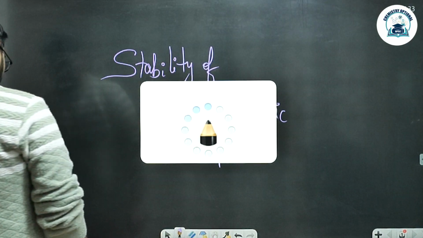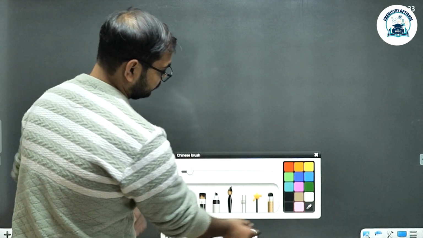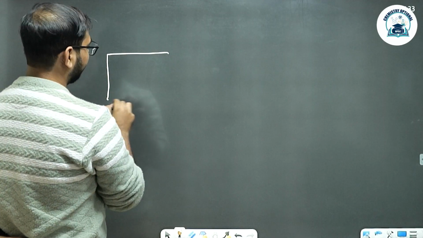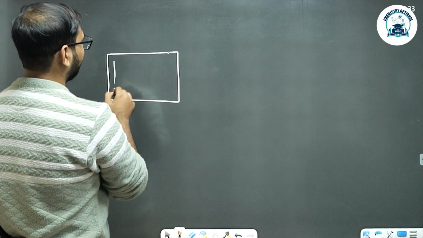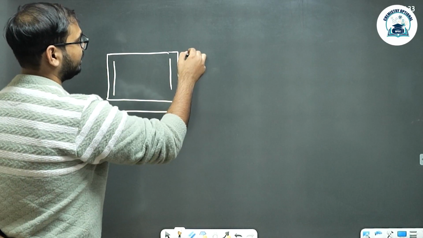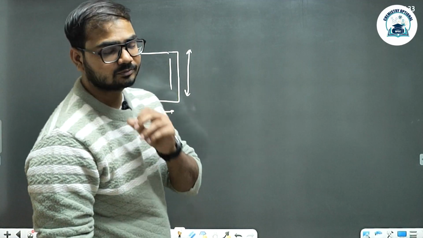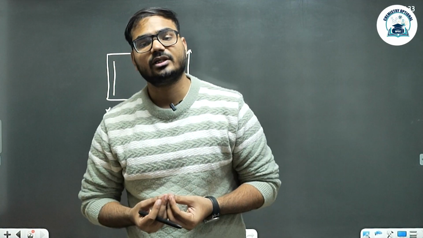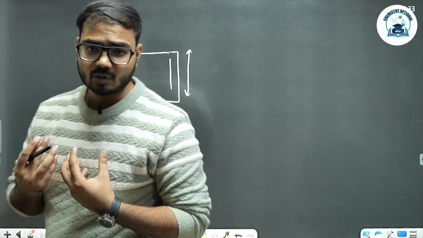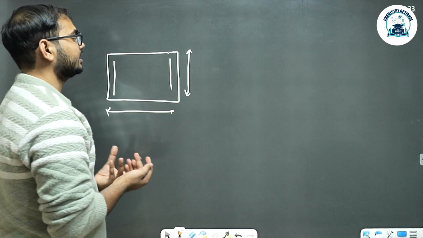If you ever encounter an anti-aromatic compound, by X-ray diffraction it was found that the anti-aromatic compound, for example cyclobutadiene, is a rectangular molecule. A rectangular molecule means that this bond length and this bond length are different from one another. That means in this case resonance is not possible, because resonance causes all bond lengths to become equivalent. This is the very proof that resonance is occurring.